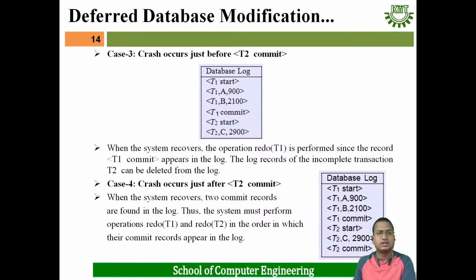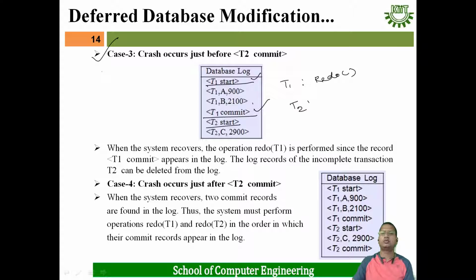Then another case, case 3. Suppose the crash occurs just before T2 commit. Here we have to see that T1 start is there, then T1 commit is there, T2 start is there, but T2 commit is not there. That means for T1, a redo will be done because both T1 start and T1 commit are present, and for T2 we cannot do the redo operation.